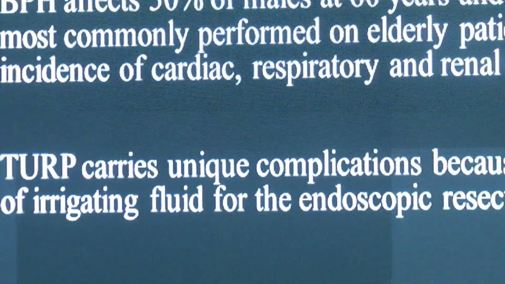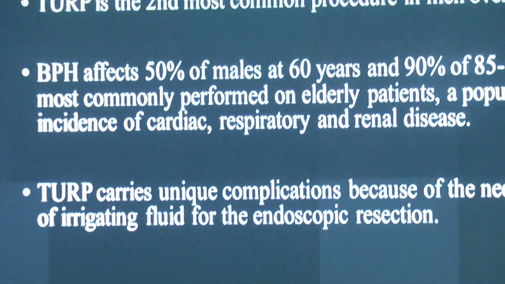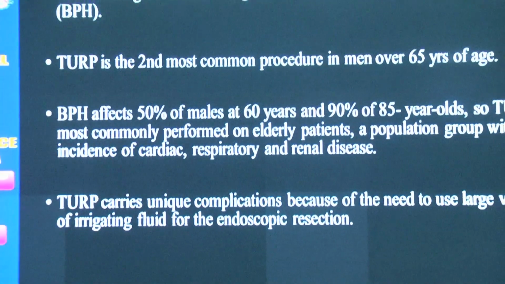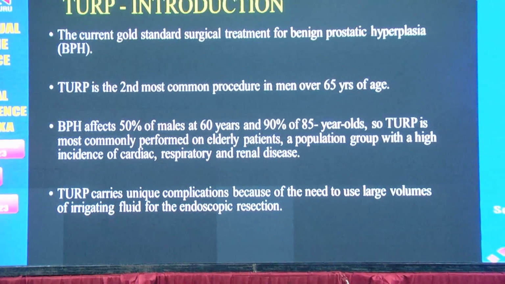As you know, TURP is the current gold standard surgical treatment for benign prostatic hyperplasia. It is the second most common procedure in men over 65 years of age. It affects 50% of males at 60 years and 90% of patients above 85 years old. So it is most commonly performed in elderly patients with cardiac, respiratory and renal disease.